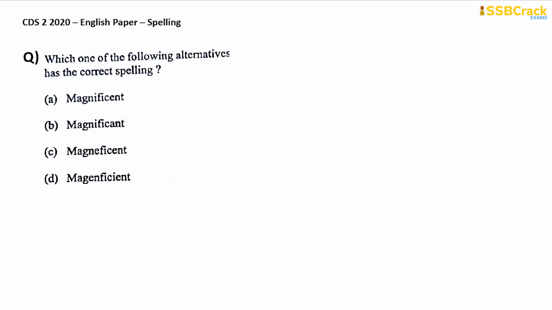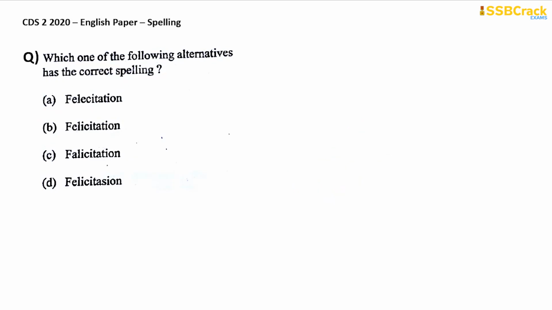And as you know, the word magnificent is correctly spelled in option A, right? So here your answer is option A for this question. Next is for the word felicitation. And felicitation is correctly spelled in option B. Your answer therefore is option B.